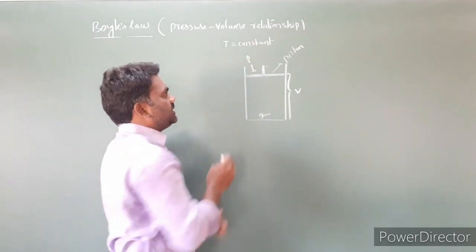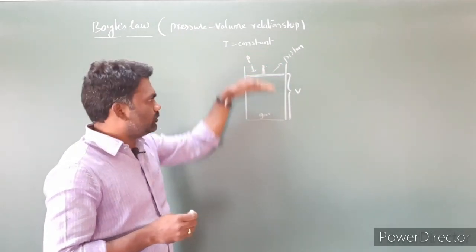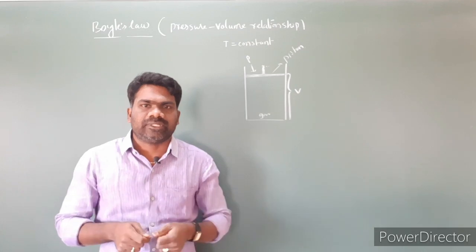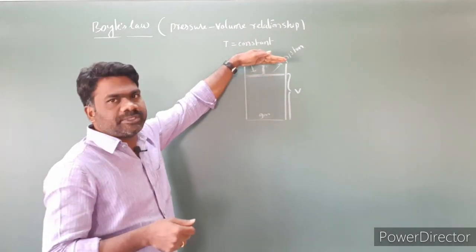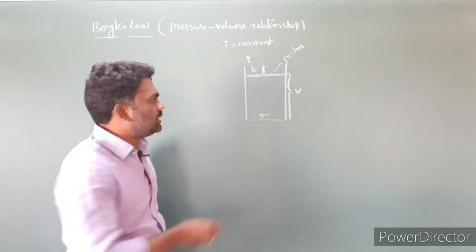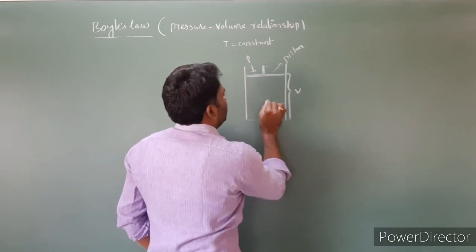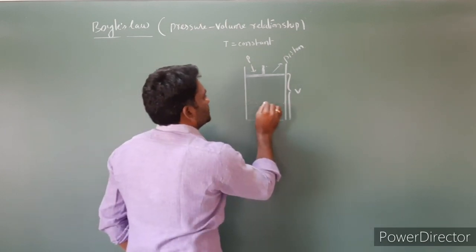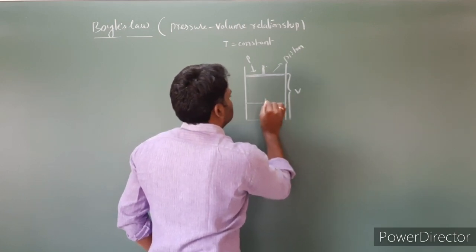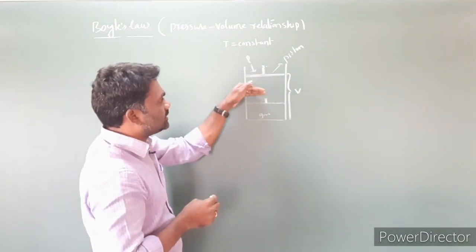Now I am increasing the pressure, so I am pushing the piston downward. Whenever the piston moves downward, the gas is going to get compressed, because gas molecules are far away from each other. Whenever the compression happens, the volume is going to decrease. Imagine I move the piston up to here. This is the new position of the piston.